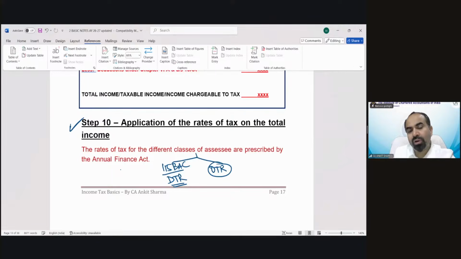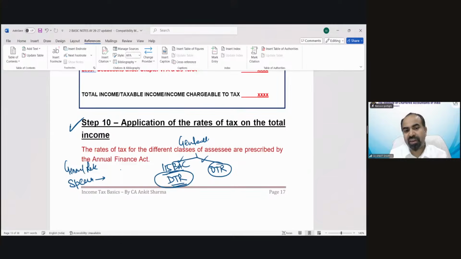So there are two rate structures. In the starting of this lecture, I have told you that there are general rates and there are special rates. So these general rates technically have two regimes. One is default tax regime and the other is optional tax regime.